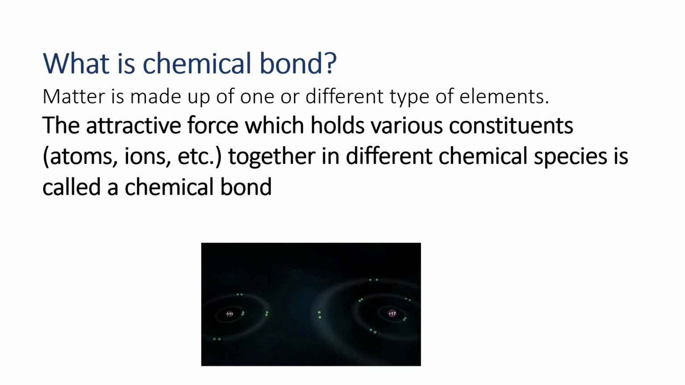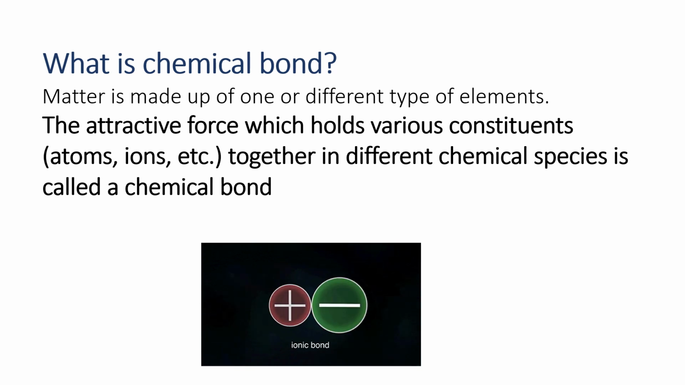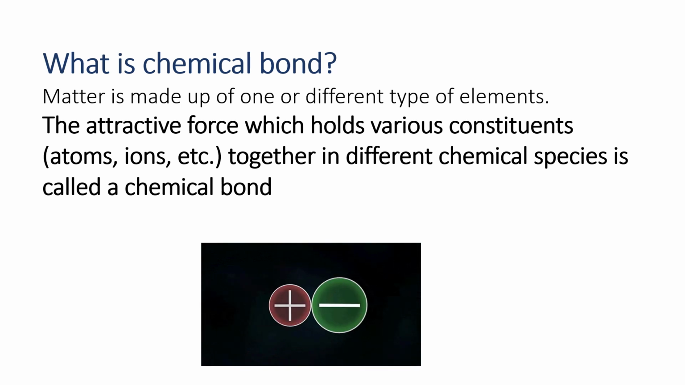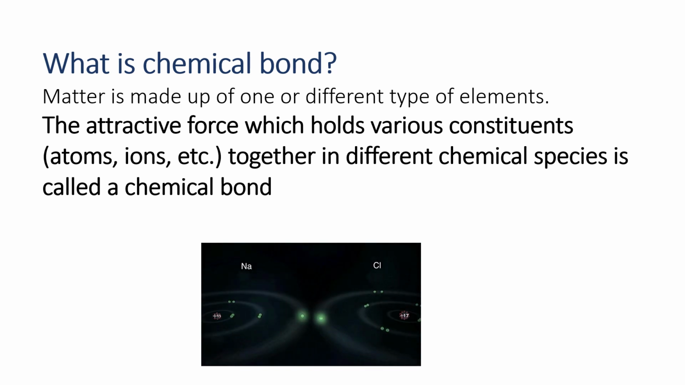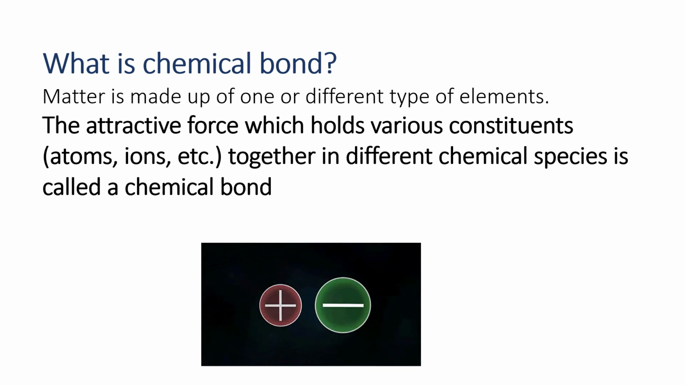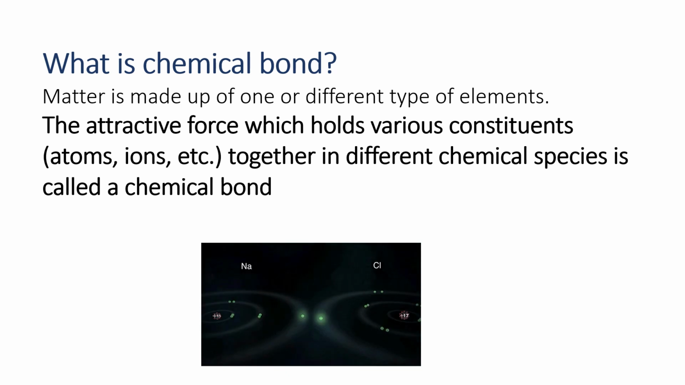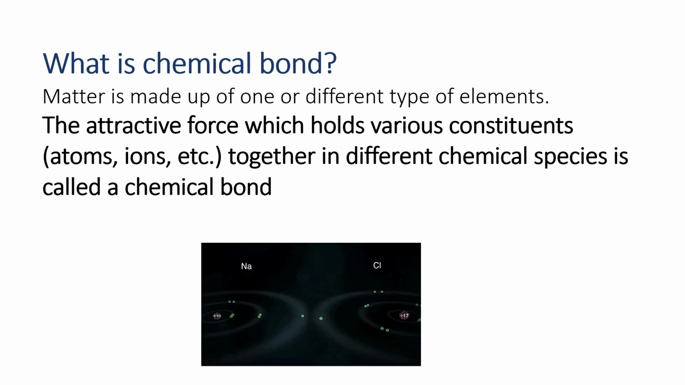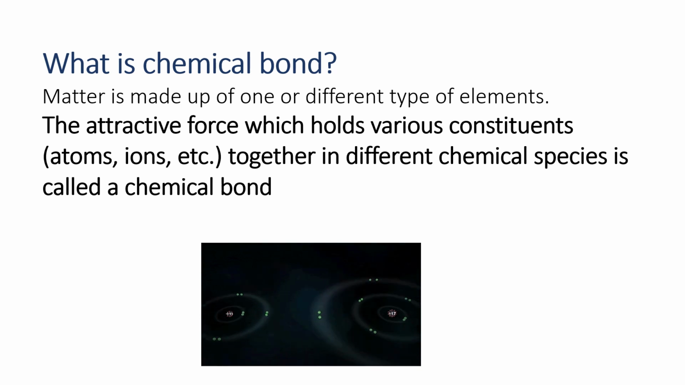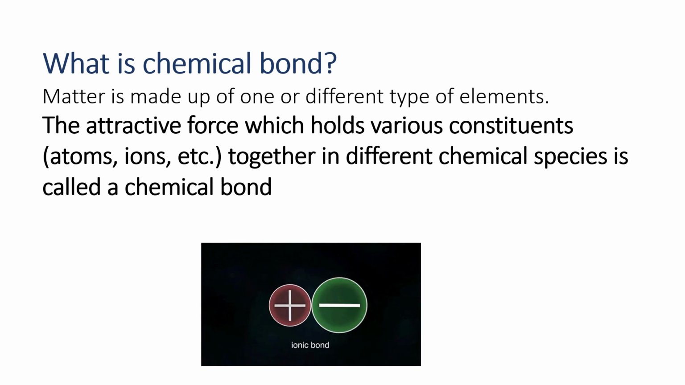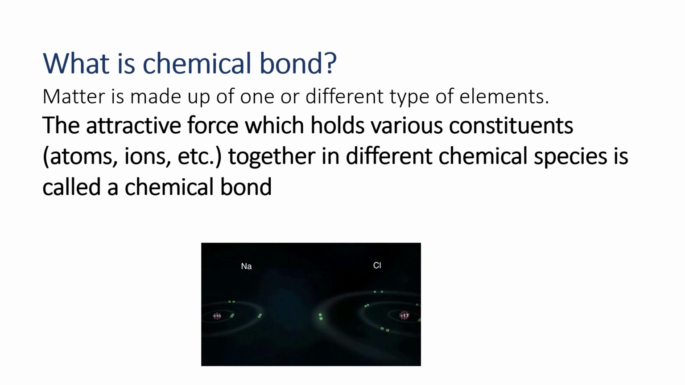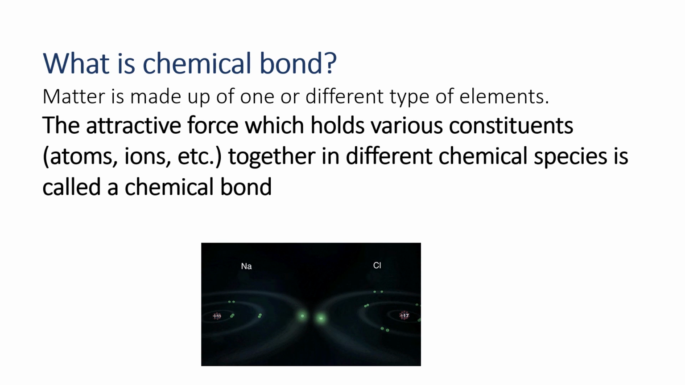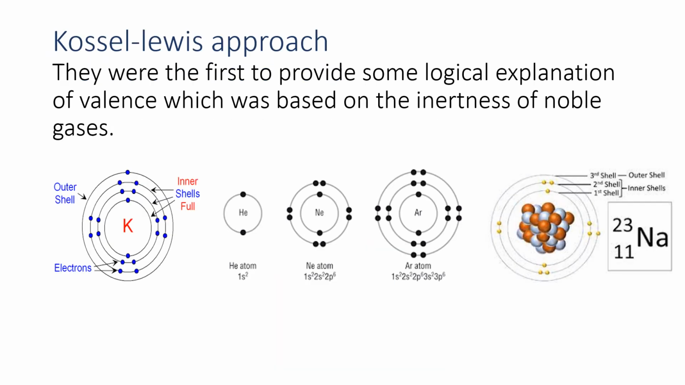What is a chemical bond? Matter is made up of one or different types of elements. So on earth, 118 elements have been discovered. The attractive force which holds various constituents together in different chemical species is called a chemical bond. So the attractive force between atoms and ions in matter is called a chemical bond.